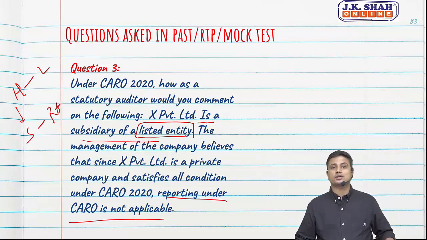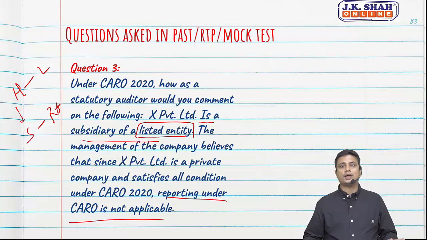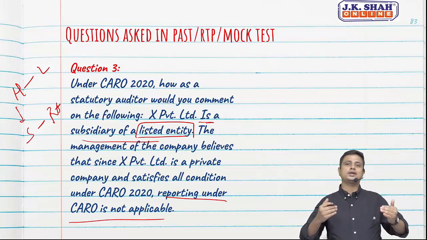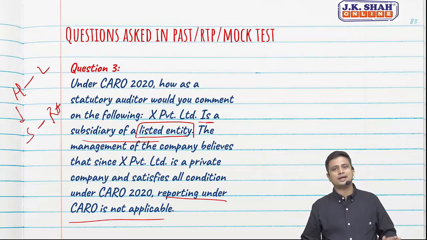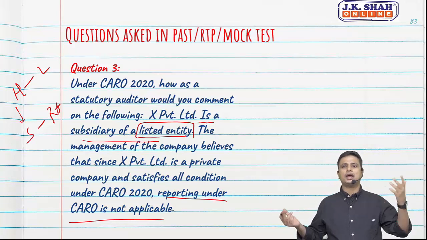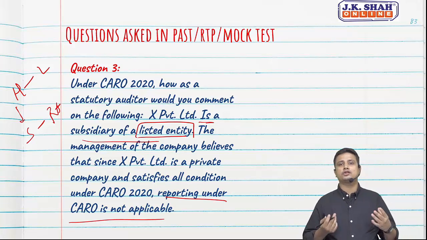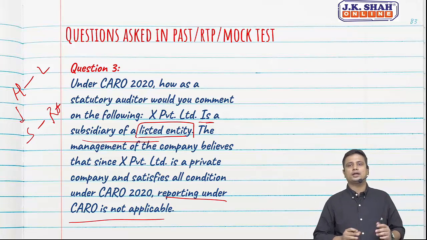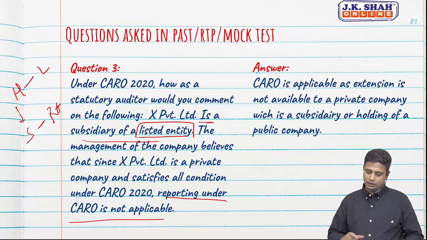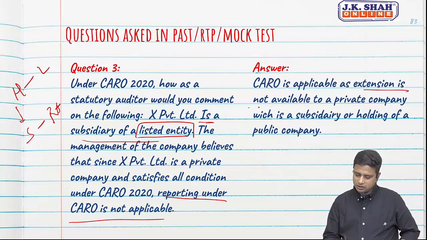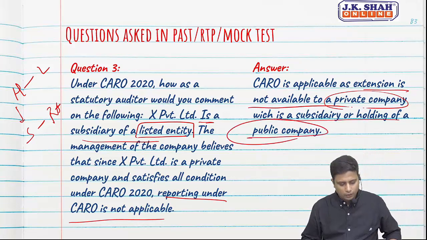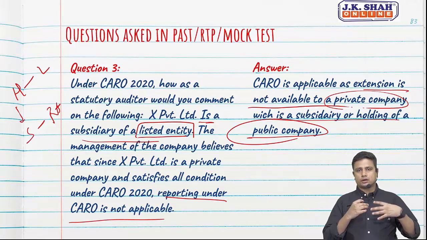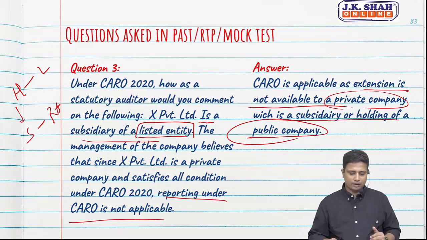In case you are a subsidiary of a holding company, if CARO is applicable to the holding company, it shall also apply to the subsidiary. In this case, holding is a listed company, it is applicable to the holding company, hence it will apply to the subsidiary as well, even though you have met all the criteria of a private limited company. CARO is applicable as the exemption is not available to a private company which is a subsidiary or holding of a public company. I hope the things that we have discussed so far are clear.